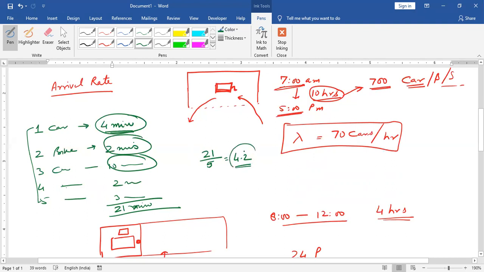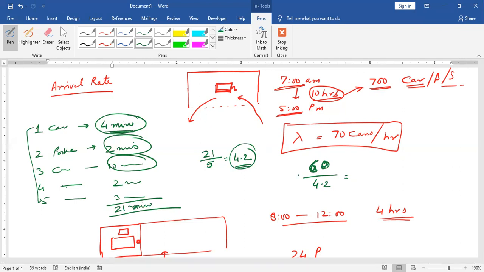On average, the filler is going to spend 4.2 minutes on a particular vehicle. In that case, in an hour, that means 60 minutes, how many cars or bikes or scooters can he fill petrol for? That is 60 divided by 4.2.